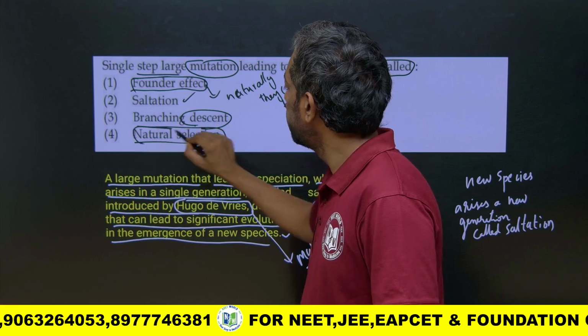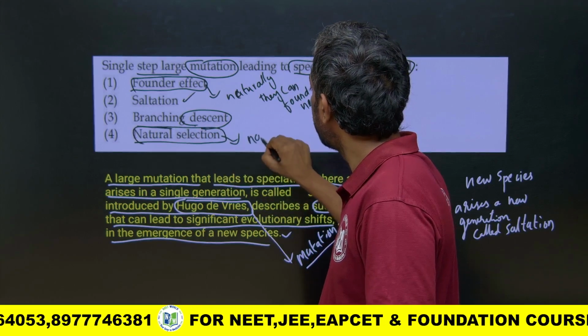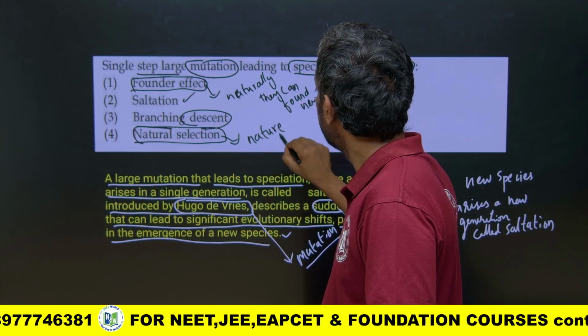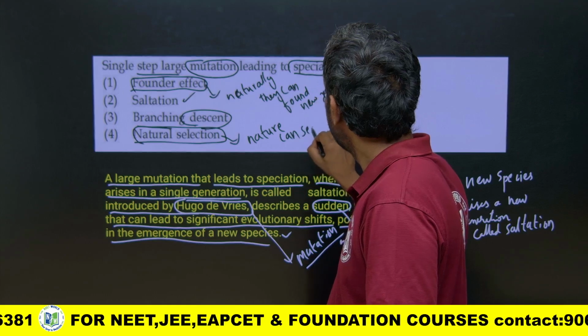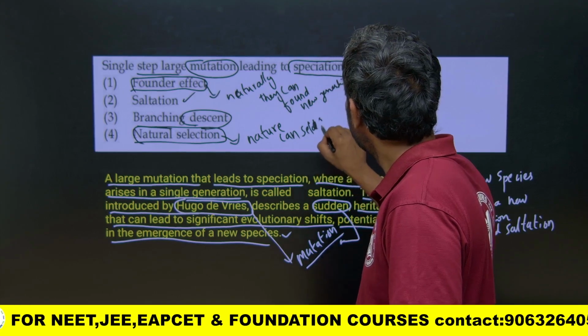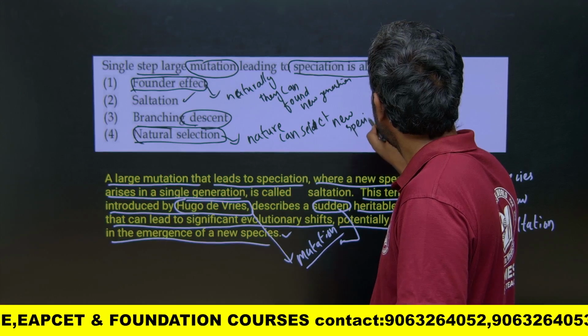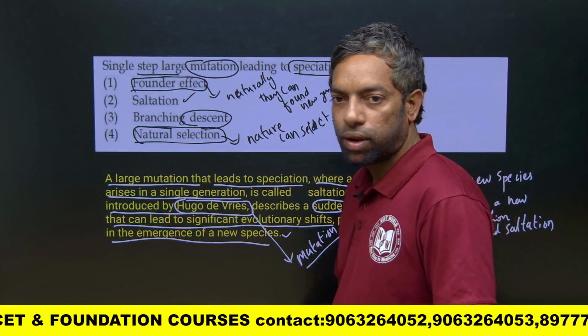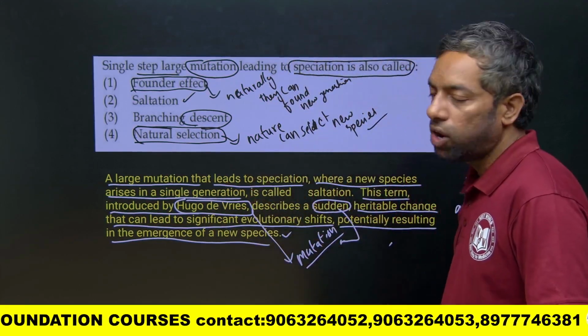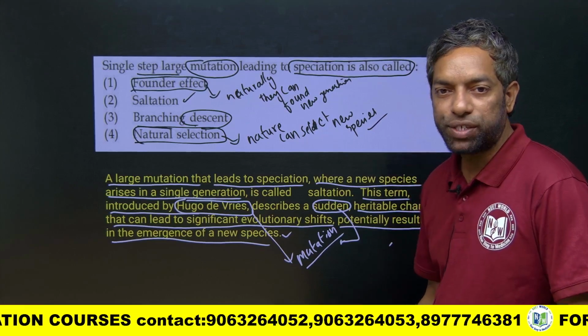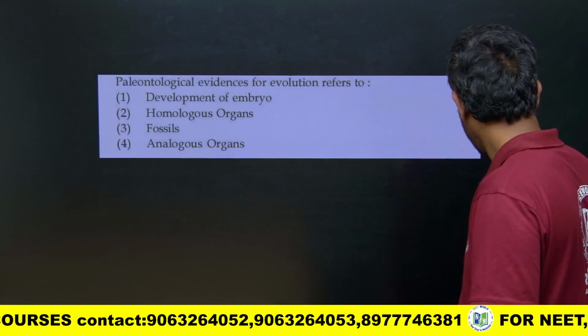Natural selection is also nature selecting a new species. So saltation is the suitable answer for this. Next question.